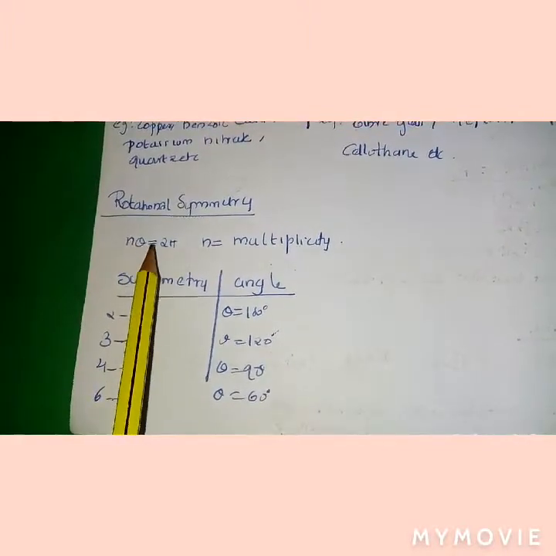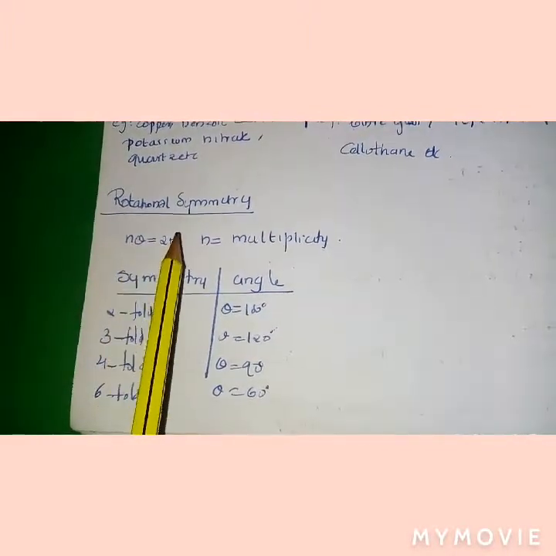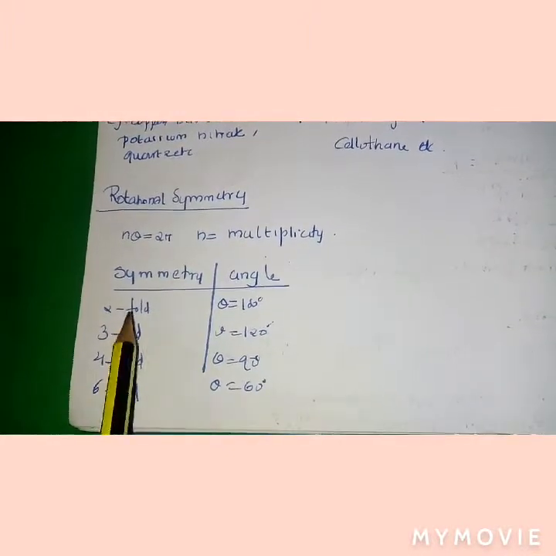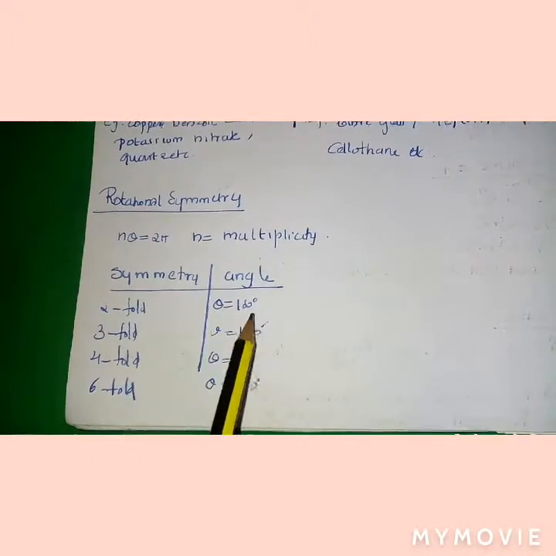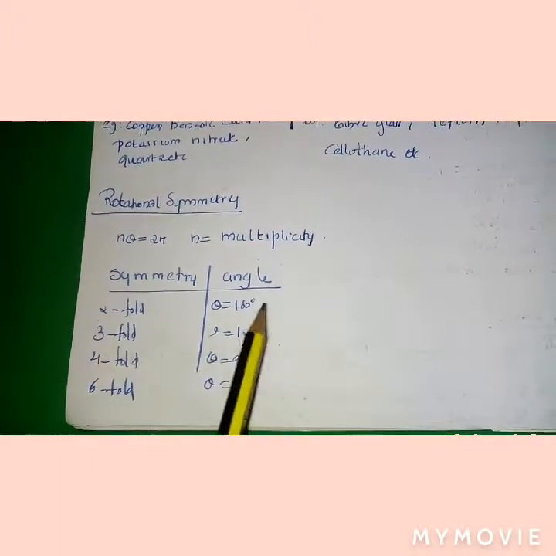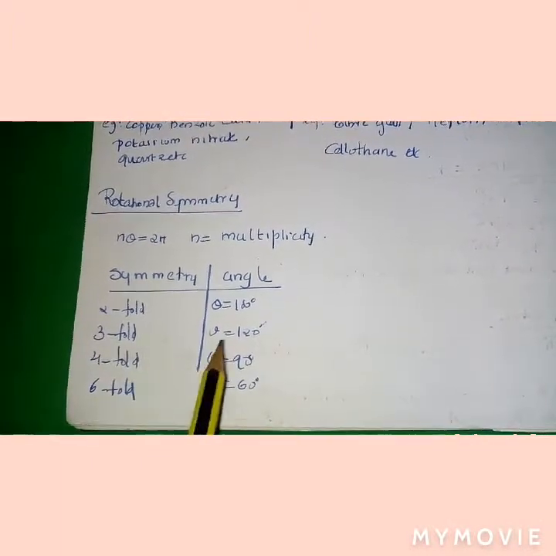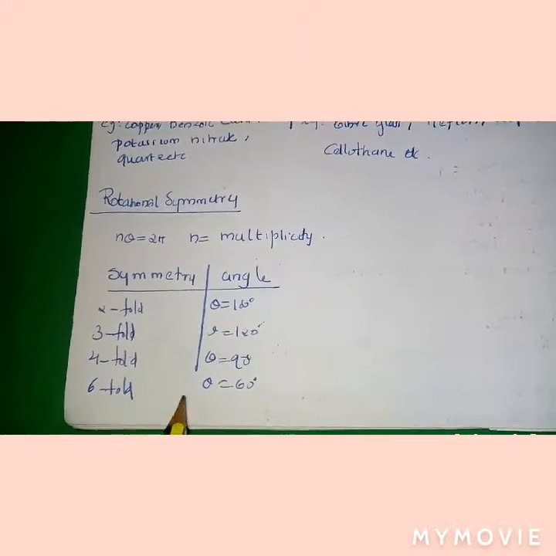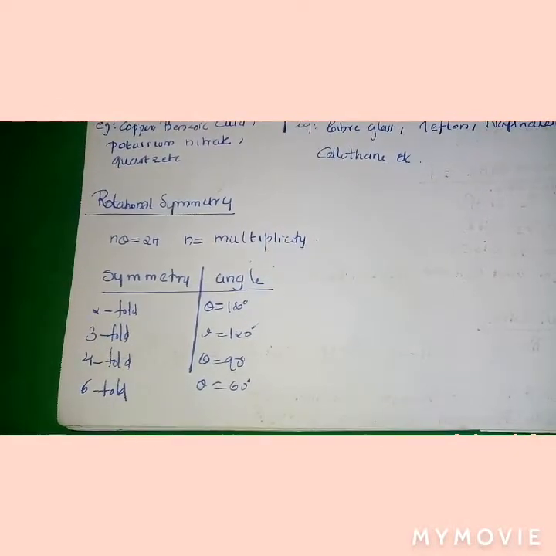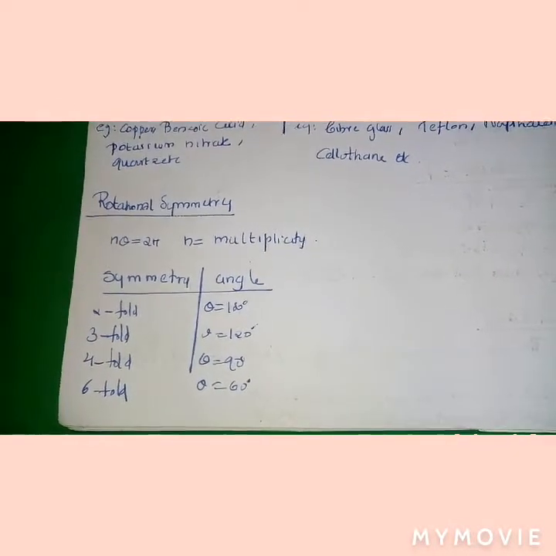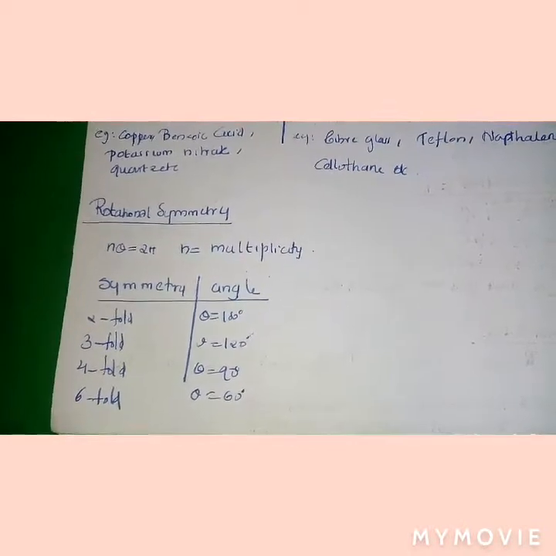Another topic is rotational symmetry. We use the symmetry equation n theta is equal to 2 pi, where n is the multiplicity. For two-fold, theta is equal to 180; three-fold, theta is equal to 120; four-fold, theta is equal to 90; six-fold, theta is equal to 60. These are the rotational symmetries and their angles.